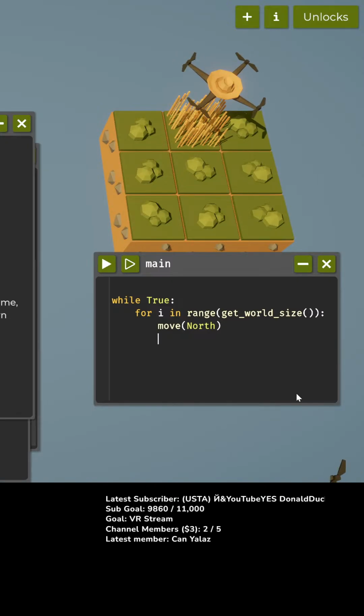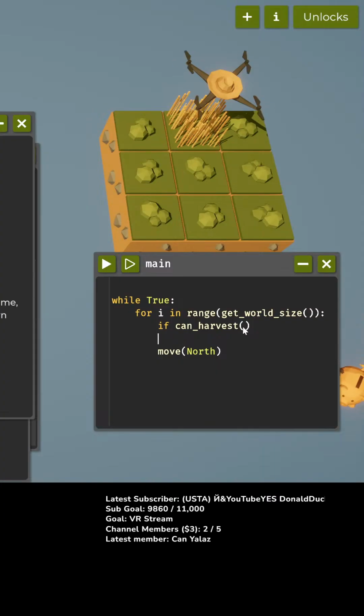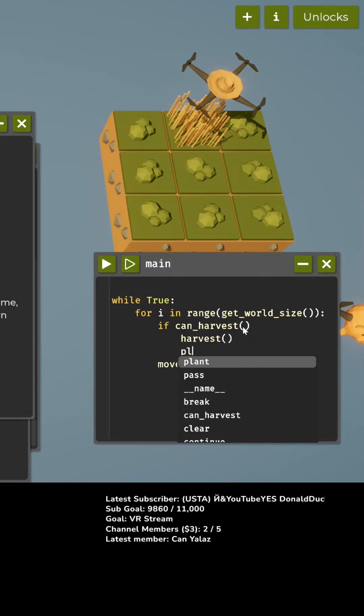Okay, so we're going to start with if can_harvest. There we go. If can harvest. Oh wait, hold on. Do I not put... I don't know my syntax here. So if can harvest, like that, then we're going to harvest. And, oh wait, hold on. I think I need to put this here. So if we can harvest, then we're going to harvest. And we're also going to plant.